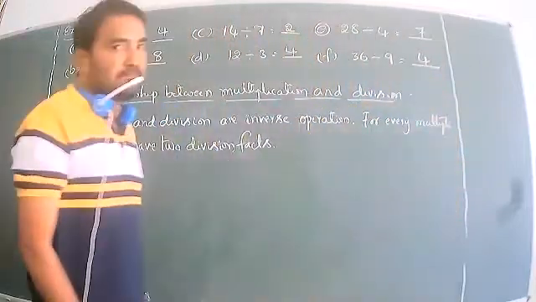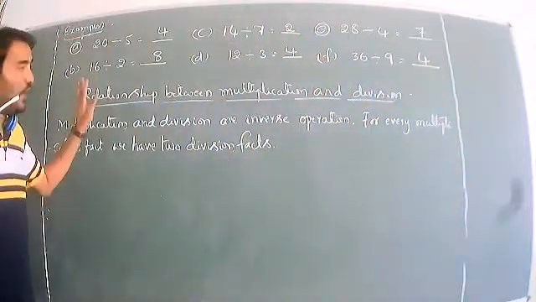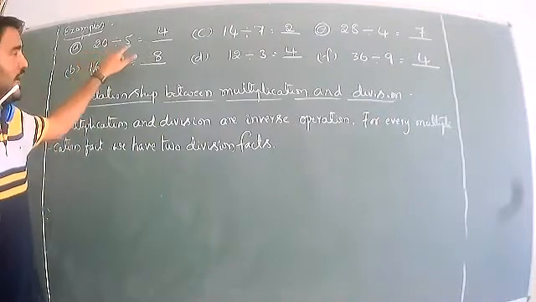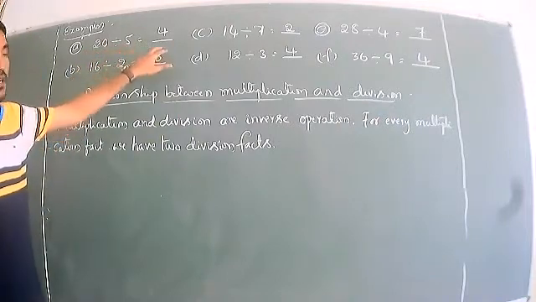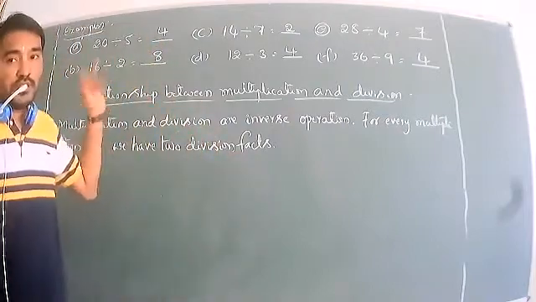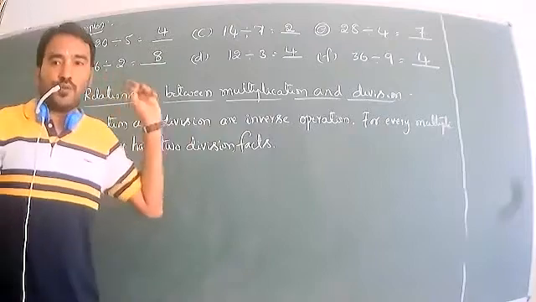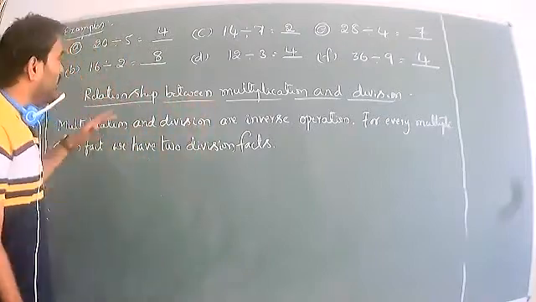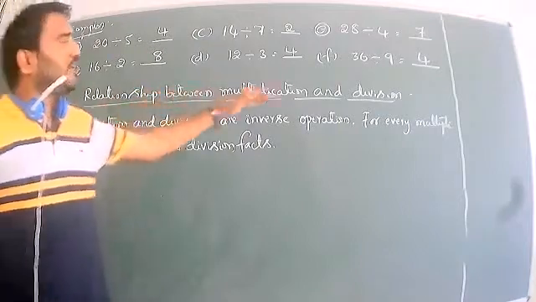These are the examples of division, how to divide. So the first number is called the dividend, the second number is called the divisor, and the answer of division is called the quotient. So keep that in mind. These are the examples. Now I will go for the relationship between multiplication and division.